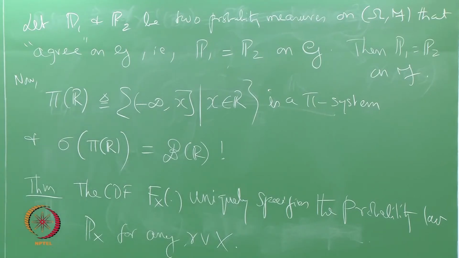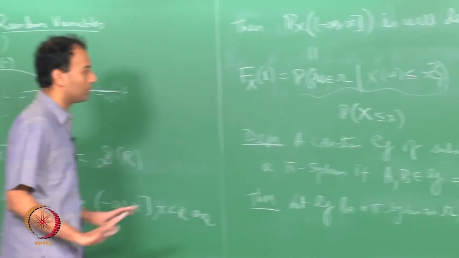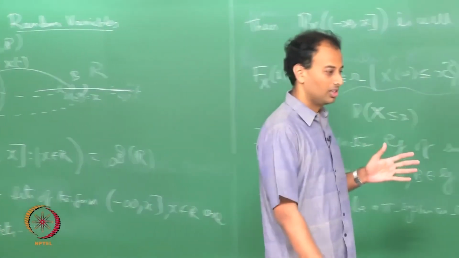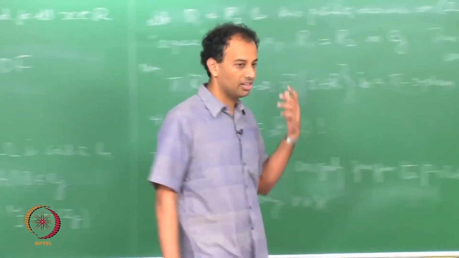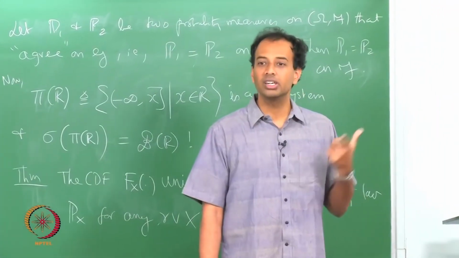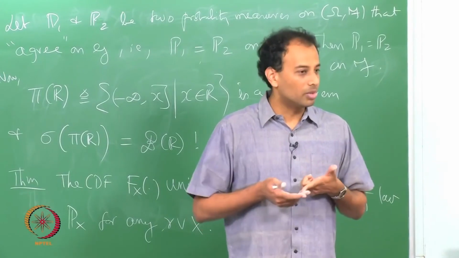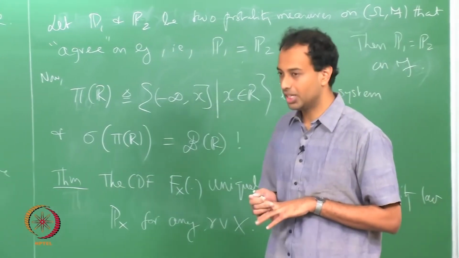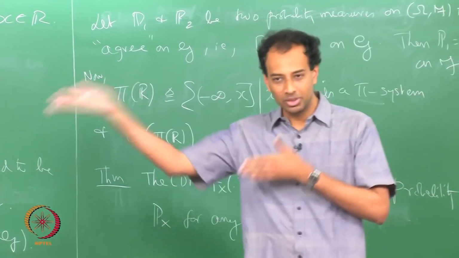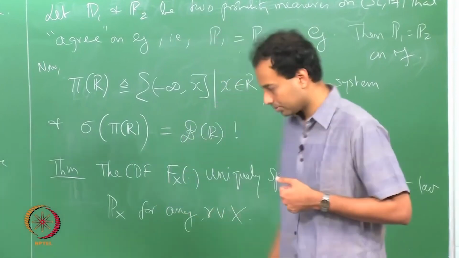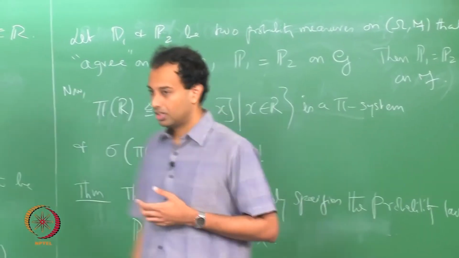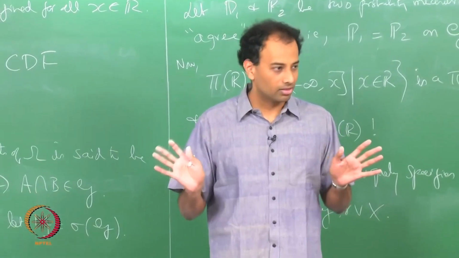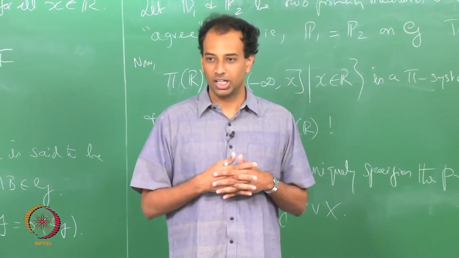To summarize what I have said so far, we started off saying that a random variable is a measurable function, which means preimages of Borel sets are F-measurable. So for each Borel set B, we can assign a probability, which is called the probability law P_X. P_X of B is the probability that the random variable takes values in the Borel set B, and this P_X is a probability measure on (R, B(R)).